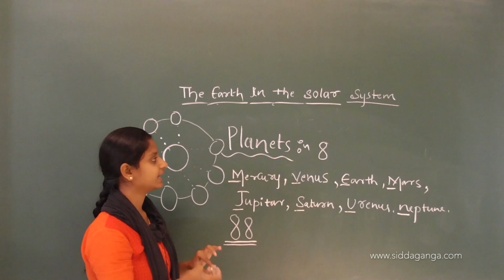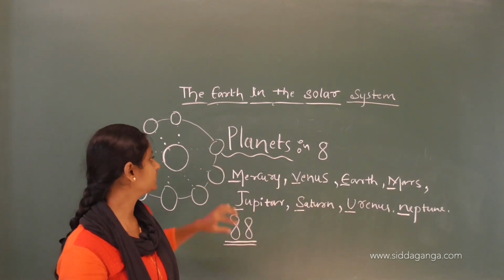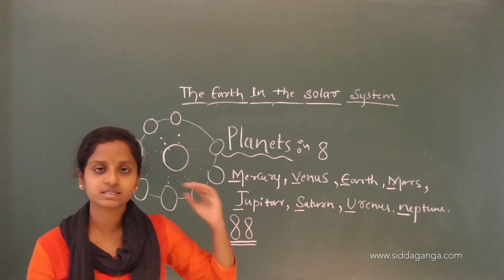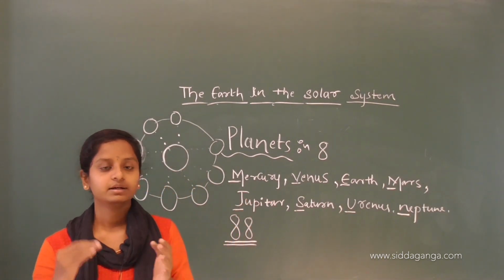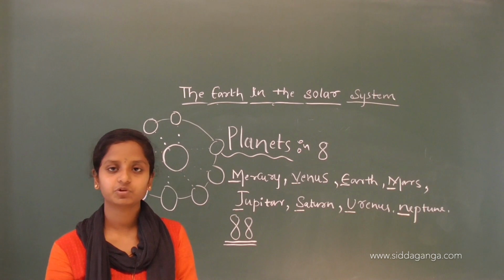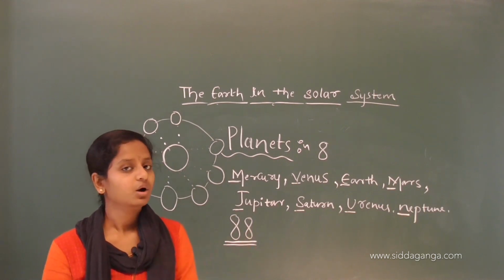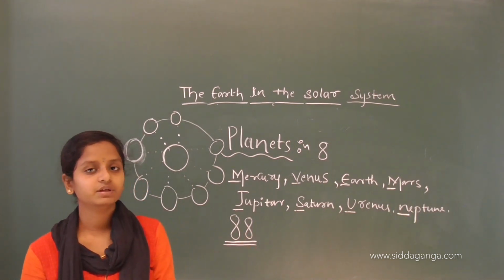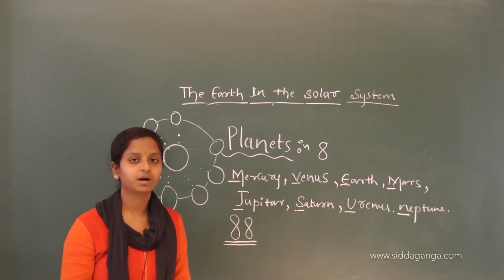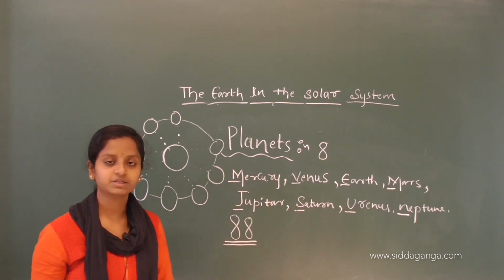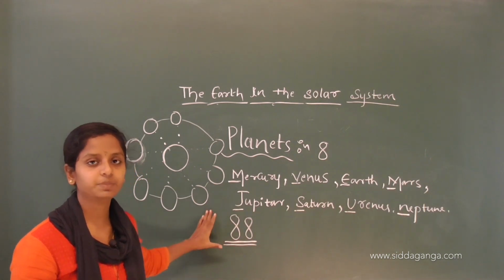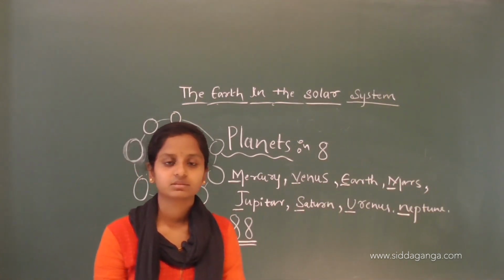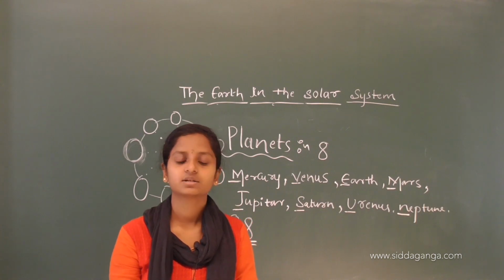So in this class we have seen about the planets, the sun, the solar system, and brief information regarding those three things. In the next class we will see the further topics. Till then, study these topics clearly. Then we will end the class. Thank you.